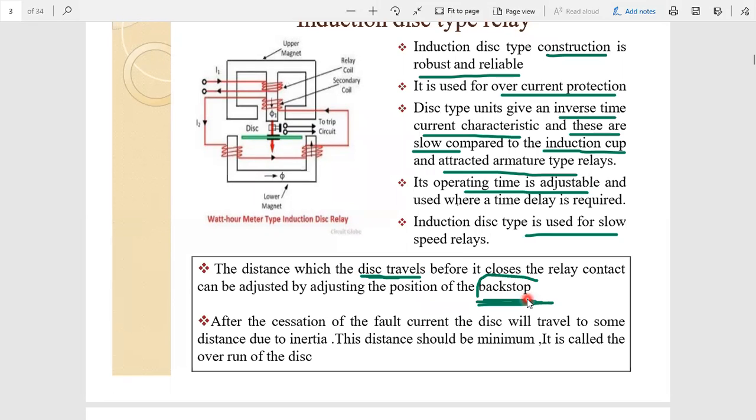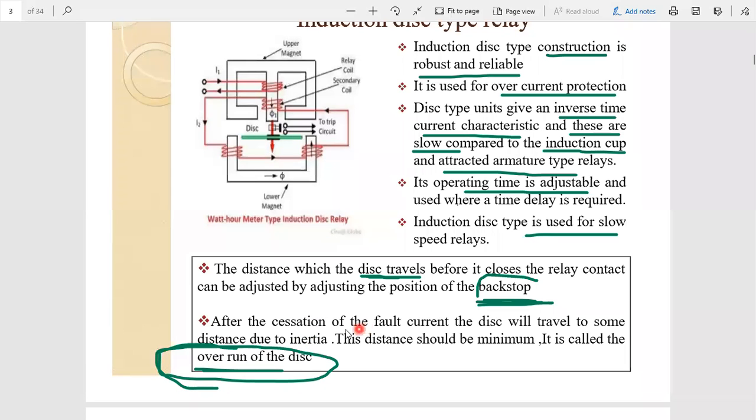So a backstop is an element, a part of the relay, and because of this backstop we can change the disk travel distance. Now, one more important point related to this type of relay is overrun of the disk, or overrun of the relay. Overrun of the relay, or overshoot of the relay, keep it in mind.